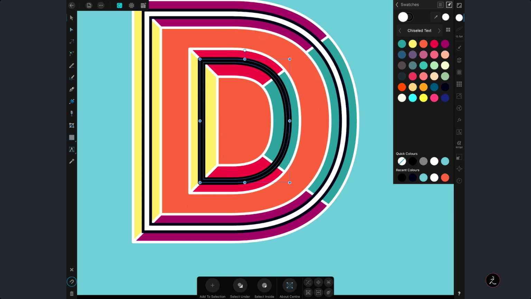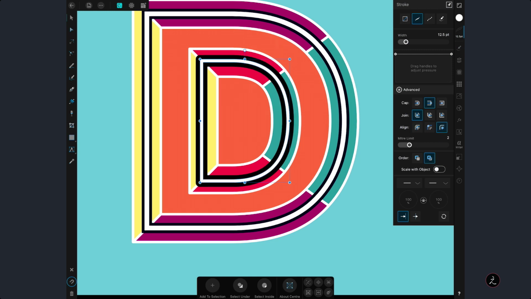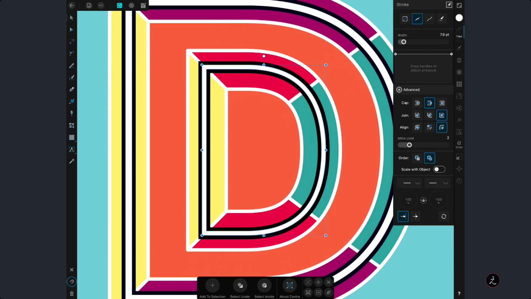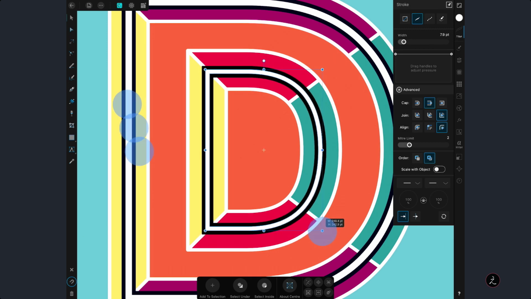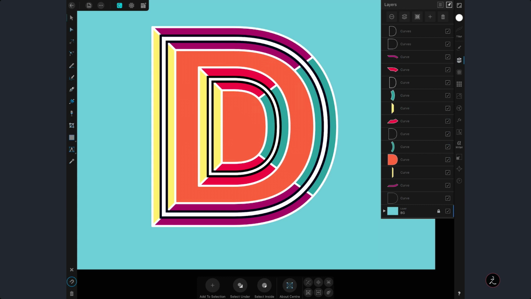There we go. But then I have to go inside the stroke studio and change the alignment from center to outside. There you go. Also, we're going to change the joint to mitre join. There we go. And I believe the stroke width is a little bit too much. And I can size this down a bit. So I'm going to tap a 3-finger modifier on the canvas just to bring this in just a bit. And I like what I see.